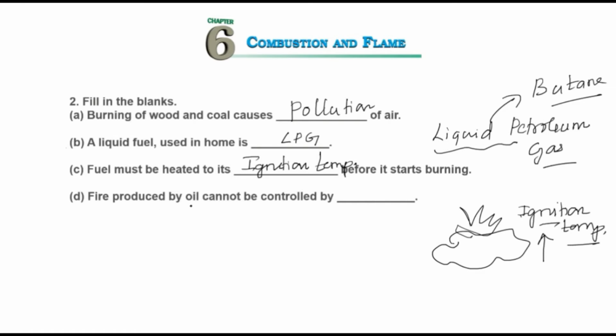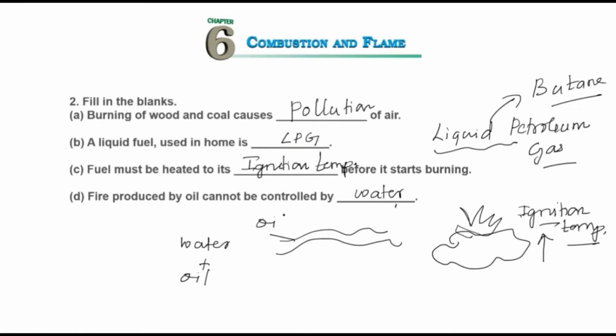Fire produced by oil cannot be controlled by water. And why? You should know why. For example, if you mix water and oil, which one will be on the upper layer? Oil will be on the upper layer. And why?